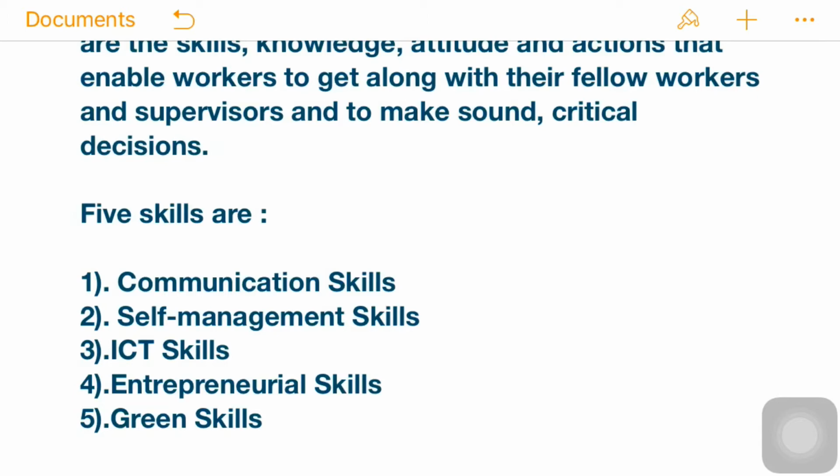Next we have the entrepreneurial skills. In this we will study business activities, entrepreneurship, its characteristics, roles and rewards. And in chapter 5 we will study green skills. Green is concerned with the environment and the ecosystem, the factors which cause environmental imbalance, natural resource conservation, green economy, green skills, etc.